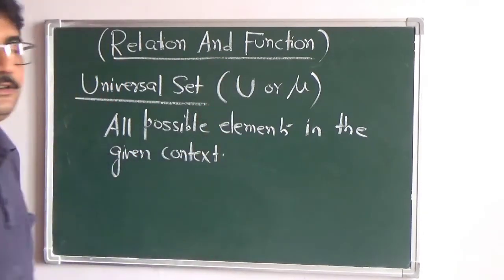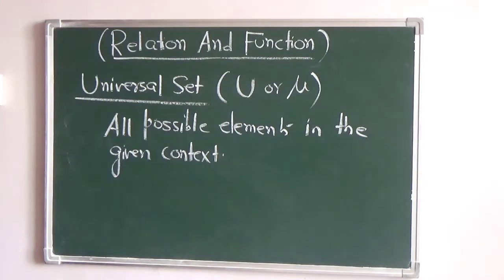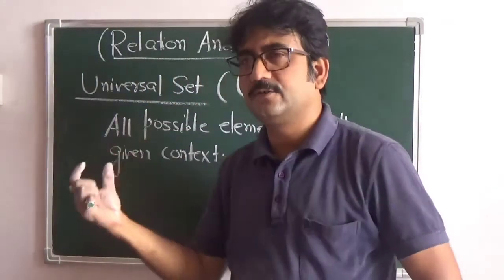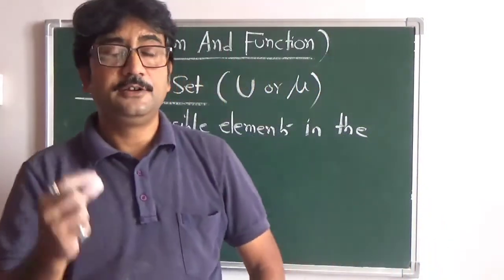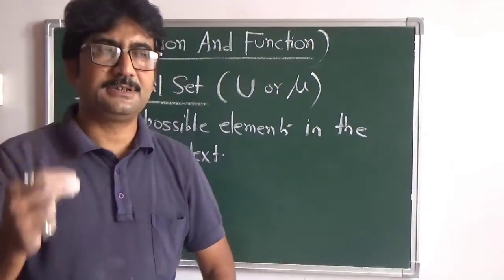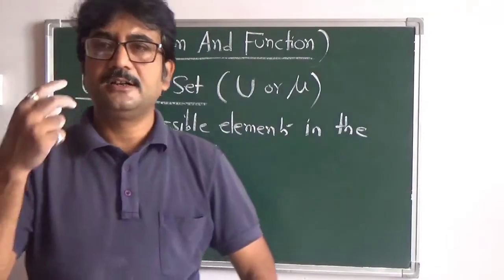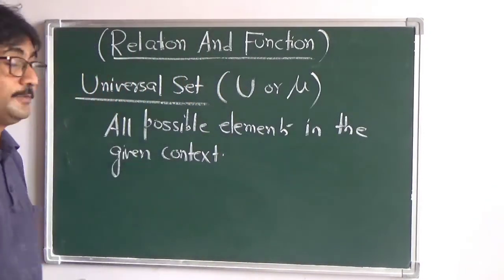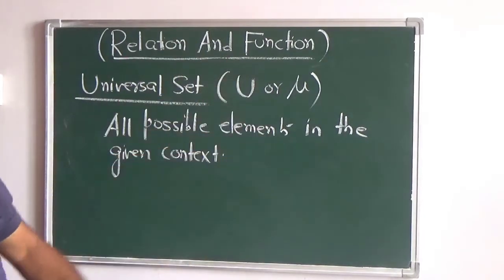In the question you will be provided with a particular universal set. We have multiple universal sets for a particular set. Just like the example of 1 to 3, there are a number of universal sets like the natural numbers, the whole numbers, the integers, the real numbers. The set itself was a universal set for itself.